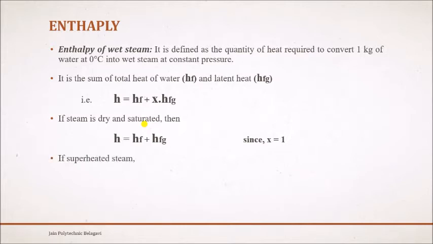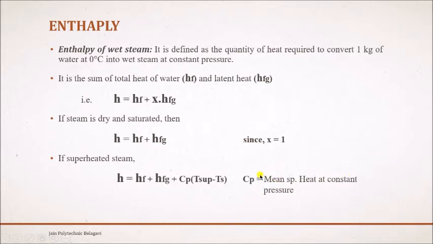In the same way, for superheated steam, what will be the enthalpy? The enthalpy H is given by Hf plus Hfg plus Cp into (T sup minus Ts). Cp is the mean specific heat at constant pressure. T sup is the temperature at superheat, minus Ts, the temperature at saturation. The superheated temperature will be more than the saturation temperature, that's why we have taken T sup minus Ts.